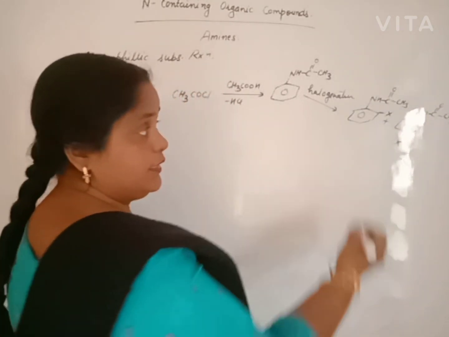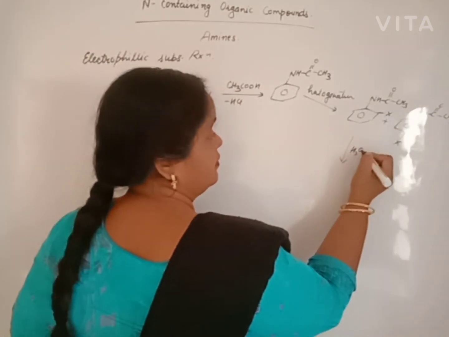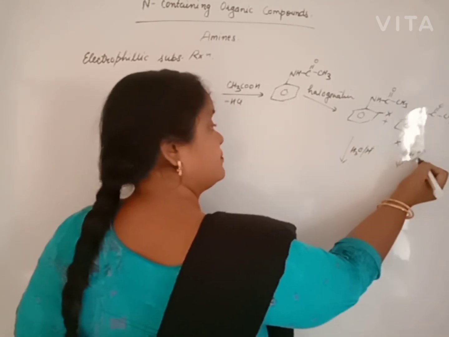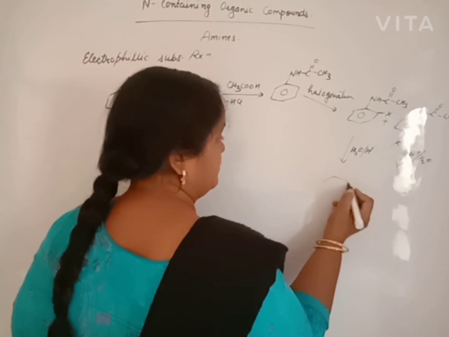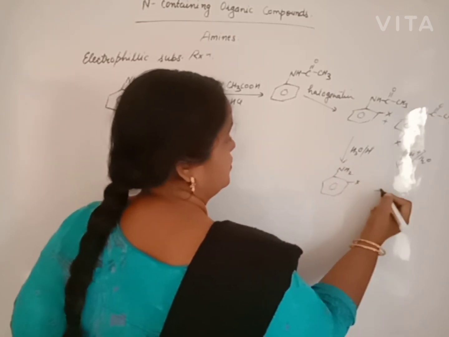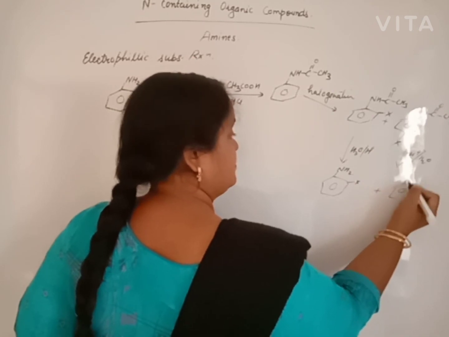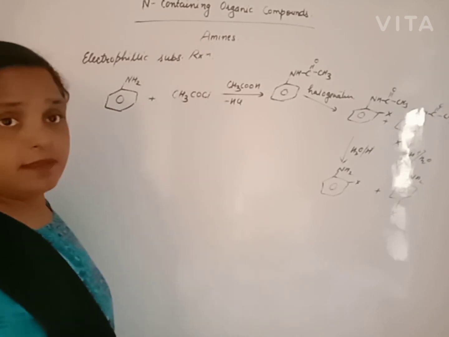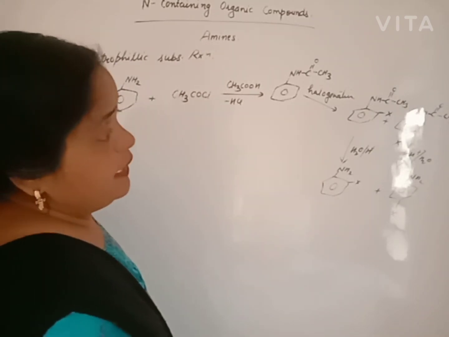Then hydrolysis takes place for both the cases. On hydrolysis, they will give ortho halo aniline and para halo aniline. Otherwise, the electrophile will attack the NH2 group.